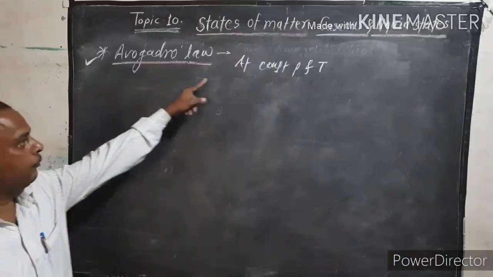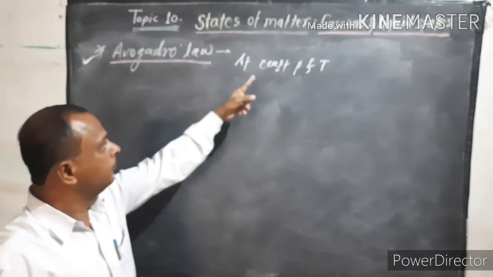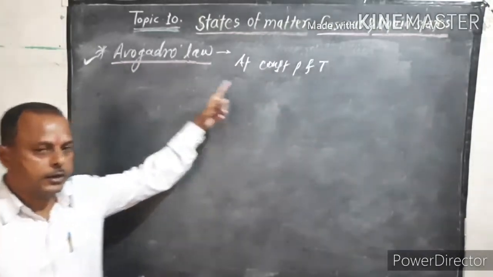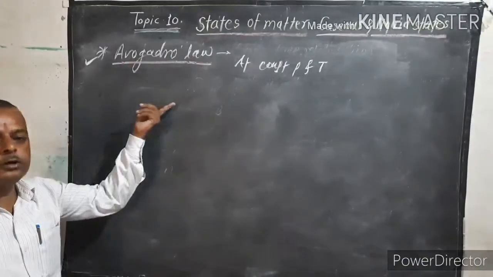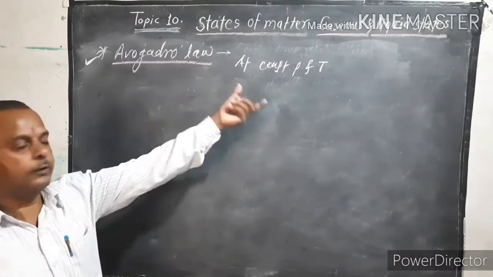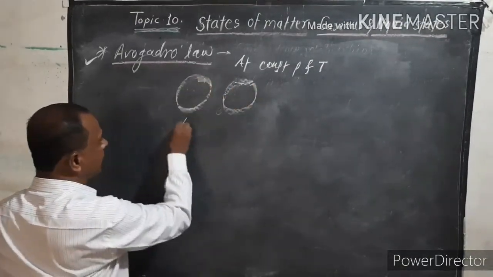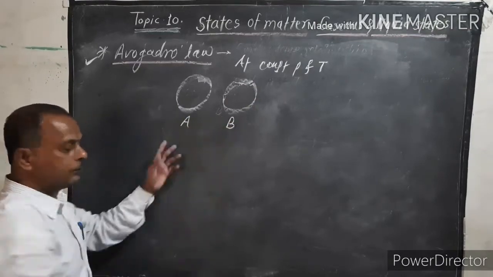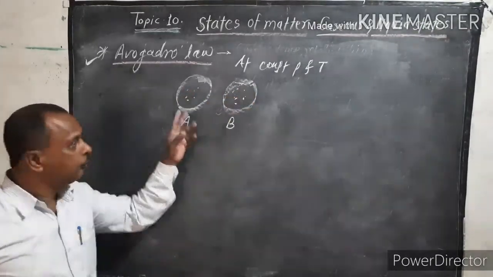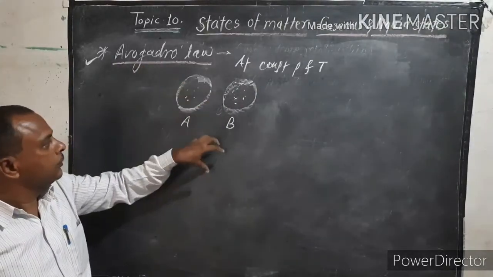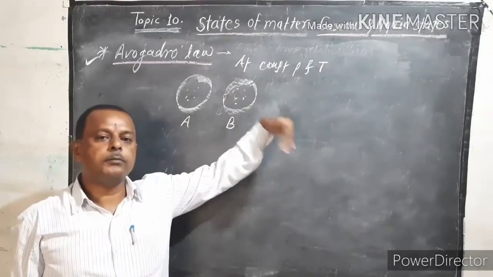Now the next point is Avogadro's law. What is its statement? At the same pressure and temperature, equal volumes of all gases contain an equal number of molecules. Suppose A and B are two gases having equal volumes. Then both volumes of these gases contain an equal number of molecules.